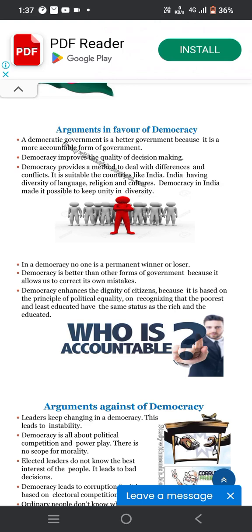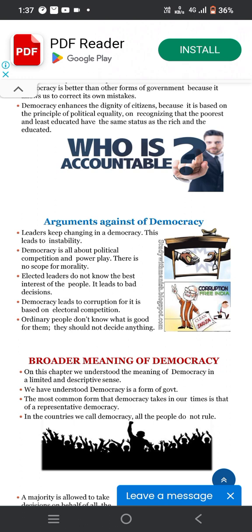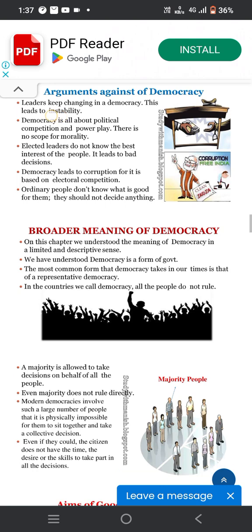Second, we learn about the demerits of democracy. Leaders keep changing in democracy. This leads to instability. Democracy is all about political competition and power play. There is no scope for morality. Elected leaders don't know what is in the best interest of the people, and it leads to bad decisions. Democracy leads to corruption, for it is based on electoral competition. Ordinary people don't know what is good for them, and they should not decide anything.